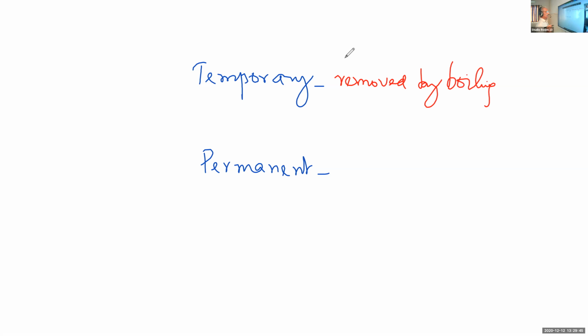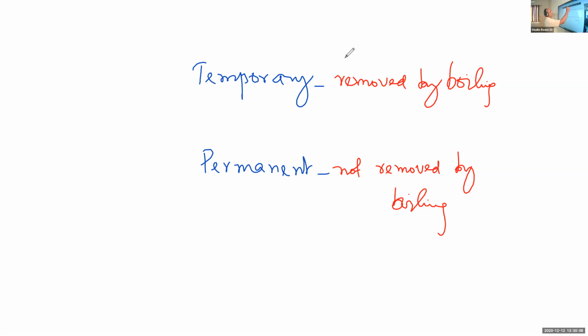But permanent hardness is not removed by simply boiling. By boiling, permanent hardness cannot be removed, but temporary hardness can be removed by boiling.